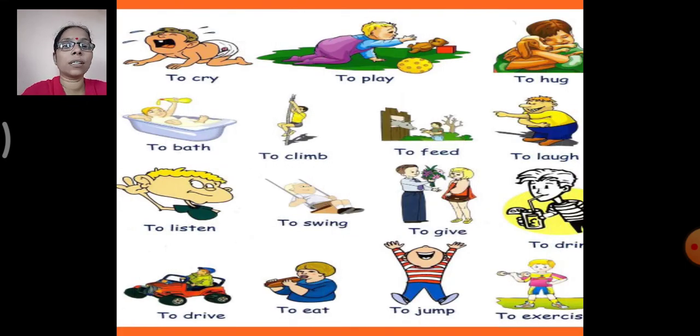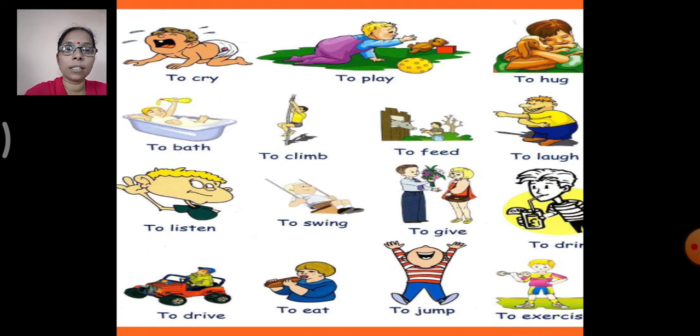Now what can you see on the screen, children? Yes, you can see various pictures like to cry, to play, to hug, to bath, to climb, to feed, to laugh, to listen, to swing, to give, to drink, to drive, to eat, to jump, to exercise. You can see that these are all action words, right? As we are learning about verbs, verbs are nothing but action words, and in this picture there are various actions being performed.